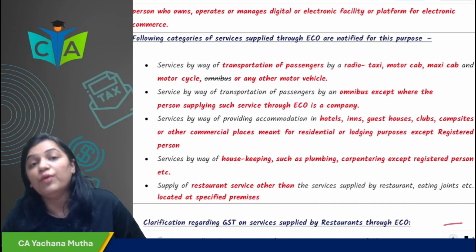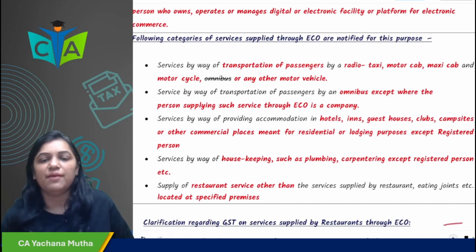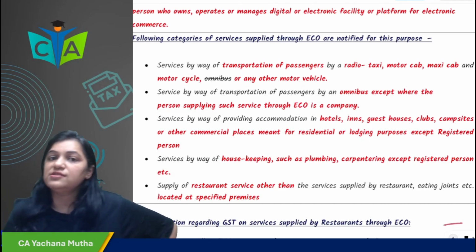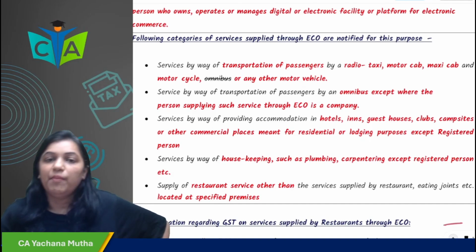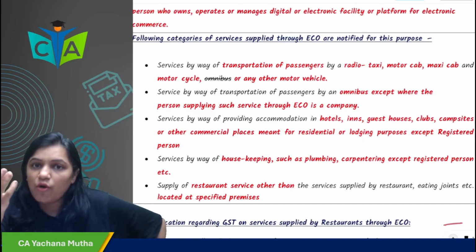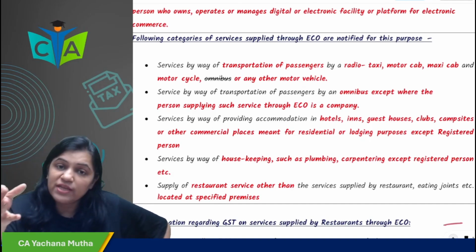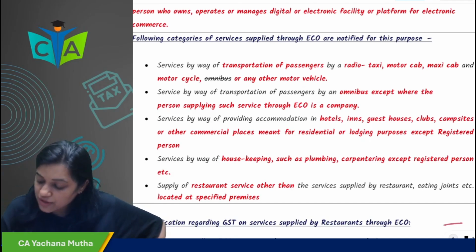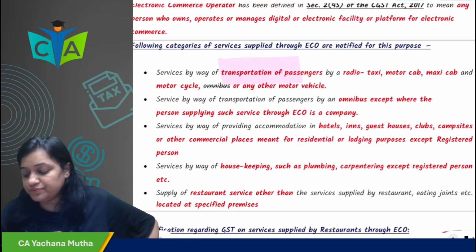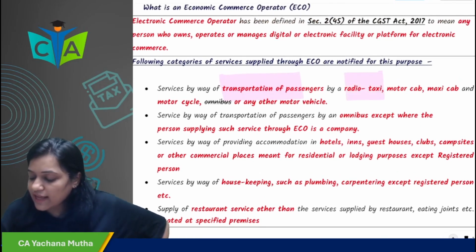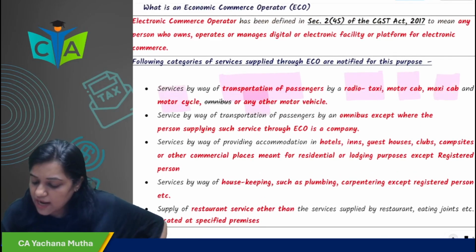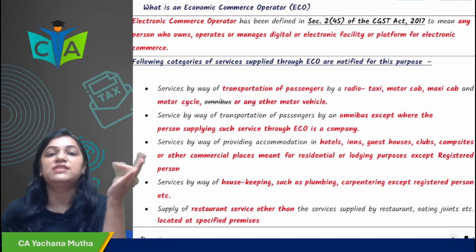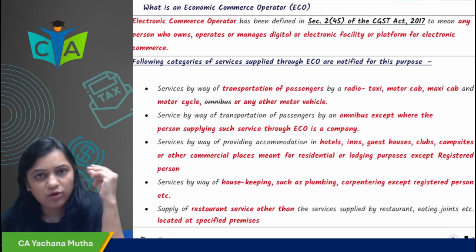So in this case, who will pay the tax? ECO. For example, Ola, Uber. The actual service provider is the driver who is providing the services, but he is providing the service of transportation of passenger through ECO, Ola, Uber. So Ola, Uber would be liable to pay tax. So for the service of transportation of passenger by radio taxi, motor cab, maxi cab, motorcycle or any other motor vehicle, who is liable to pay tax? The ECO is liable to pay. I hope it is clear.